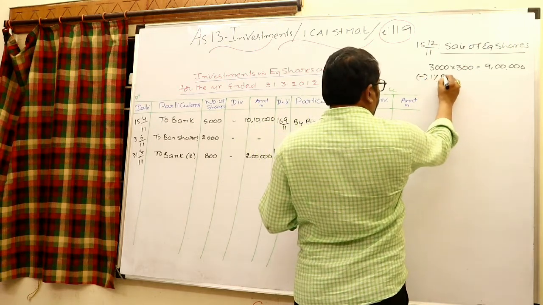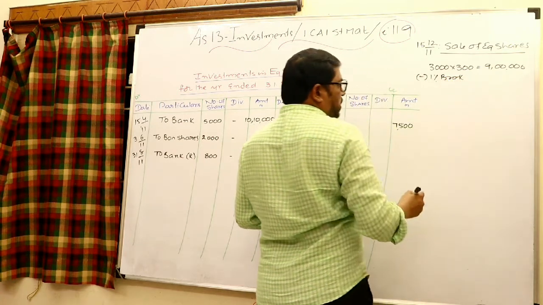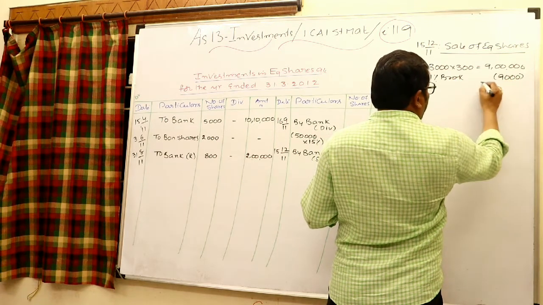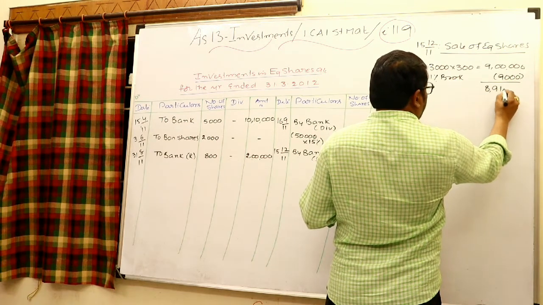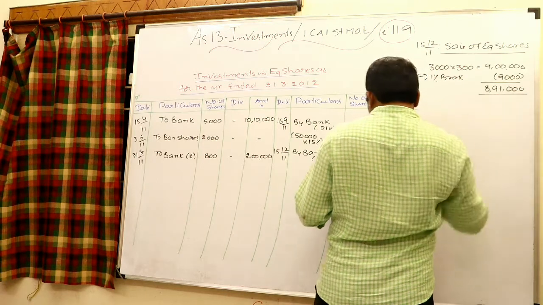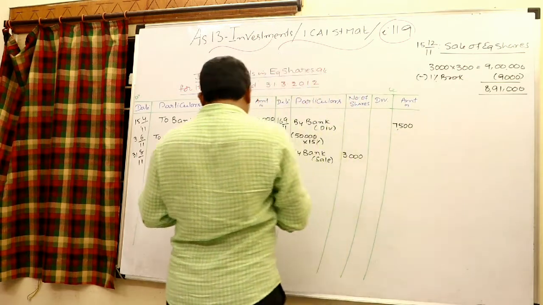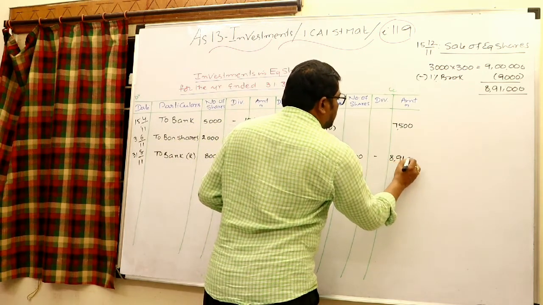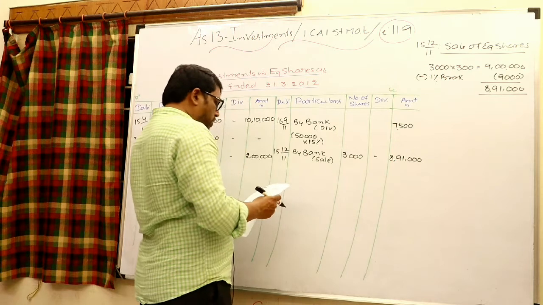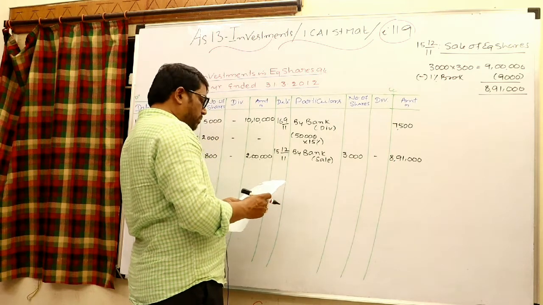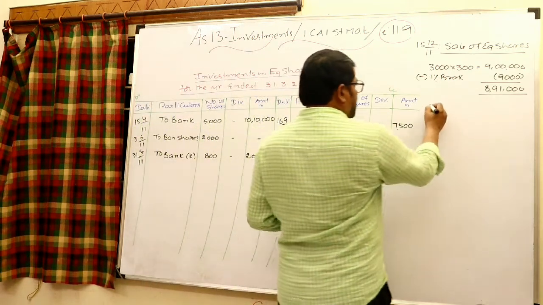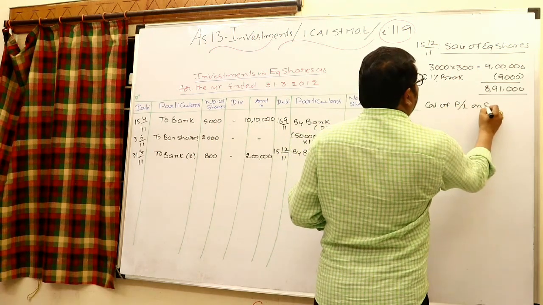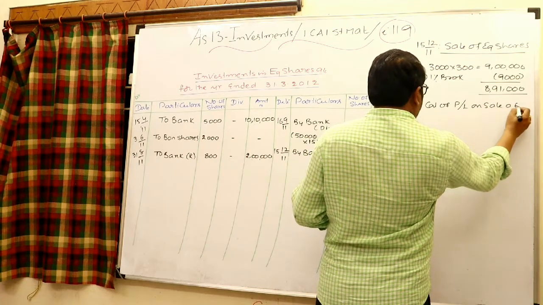Minus 1% brokerage, 1% in the sense 9,000. And therefore 8,91,000. Right there in the amount column, 8,91,000. And obviously we need to find out immediately the profit or loss on the sale of investments. Calculation of profit or loss on sale of investments.